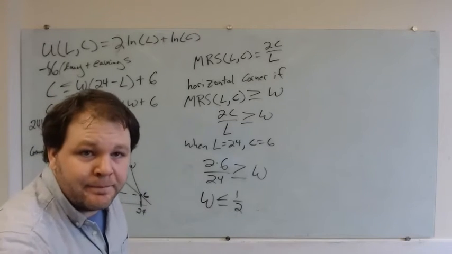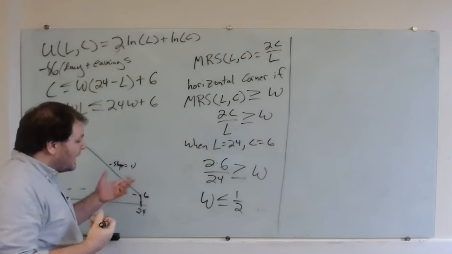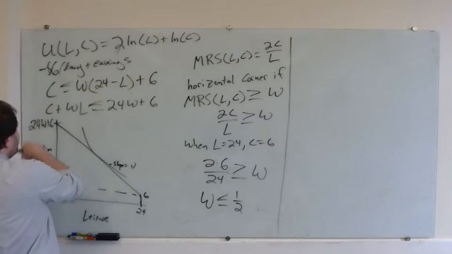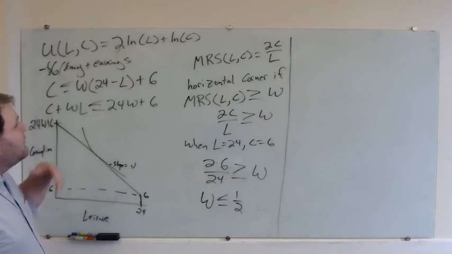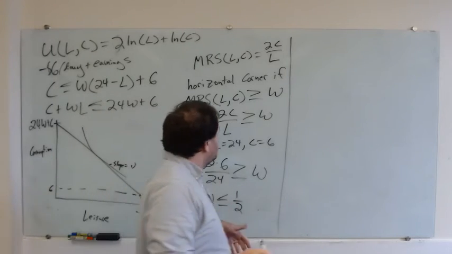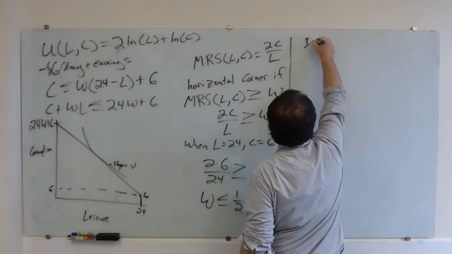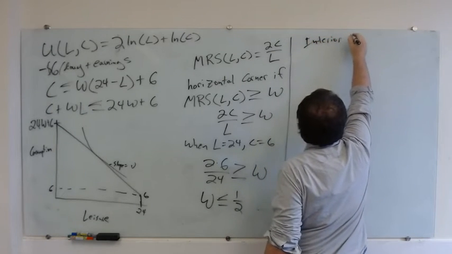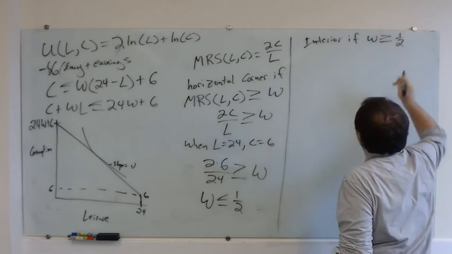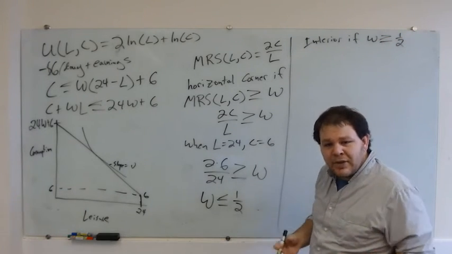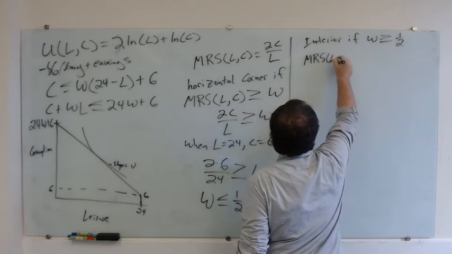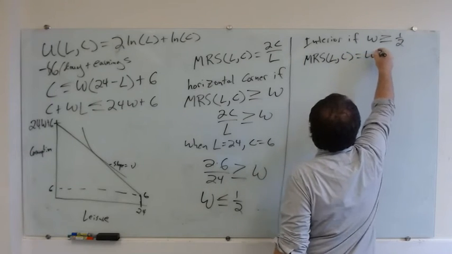How about if there was a wage greater than 1/2, right? Then we would have some sort of an interior solution, right? There's genuinely no chance of a vertical solution because of consumption. If leisure is 0, we would in fact have an MRS of infinity, right? So then the interior solution, which is going to occur if W is greater than or equal to 1/2, right? In order to have an interior solution, I need to have my MRS equal to price ratio, which is just the wage, right?